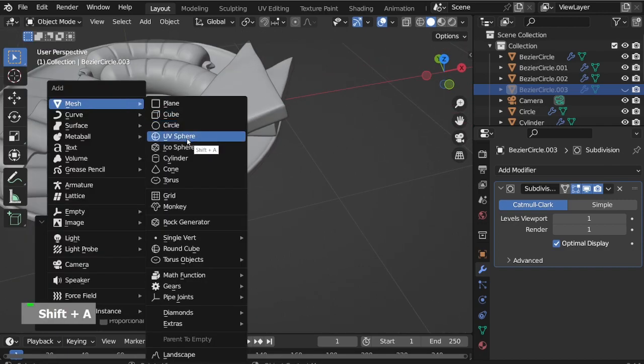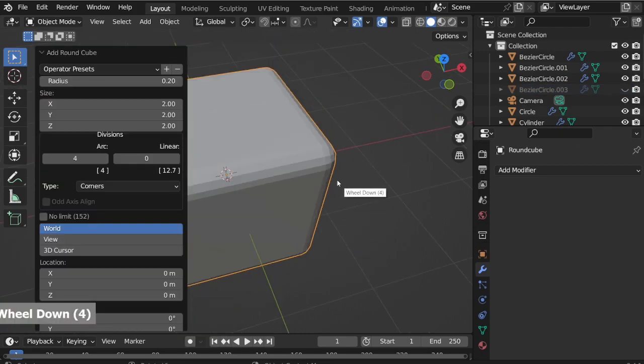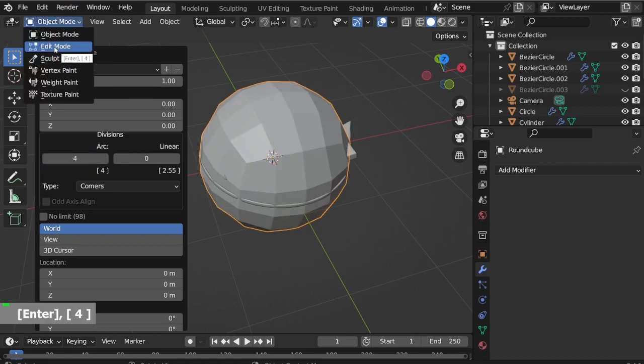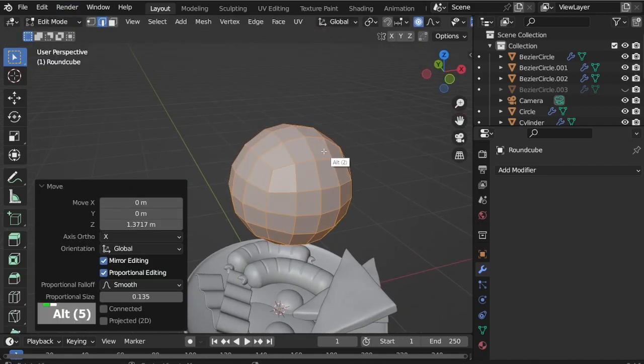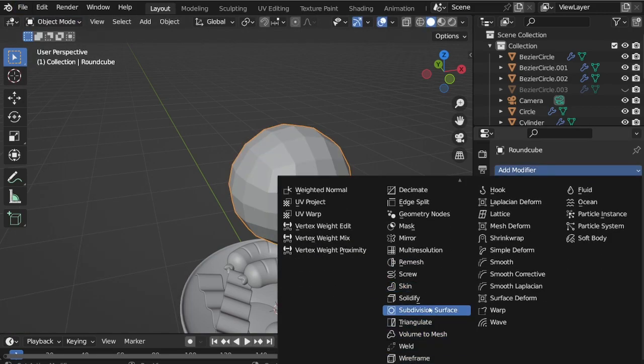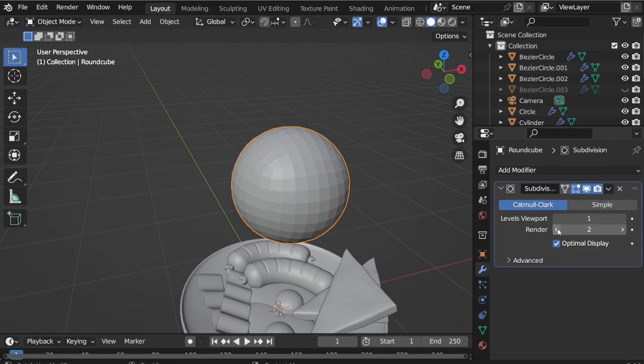Shift A, Mesh, Round Cube. Actually, you can also just use a UV sphere. Add subdivision surface modifier, render to 1.